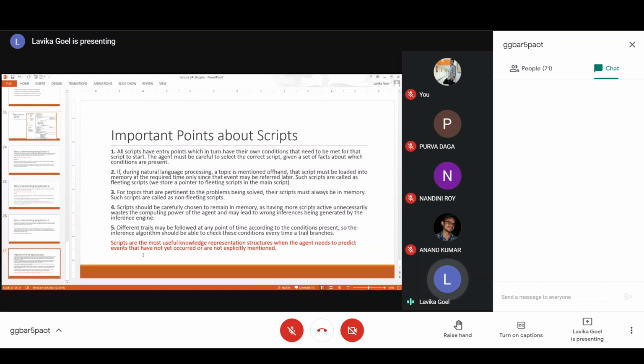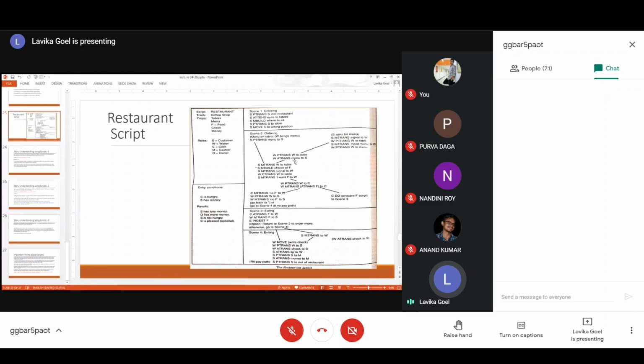And the last thing is that different trails may be followed at any point of time according to the conditions present. Different conditions and different branches are possible, so we should be able to check all the conditions. In scene 2, you have different conditions, for example, the menu is there on the table, or the menu is not there on the table.